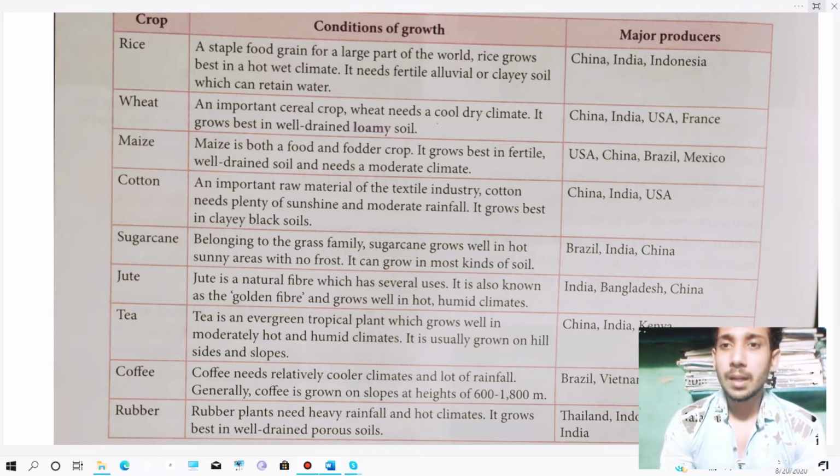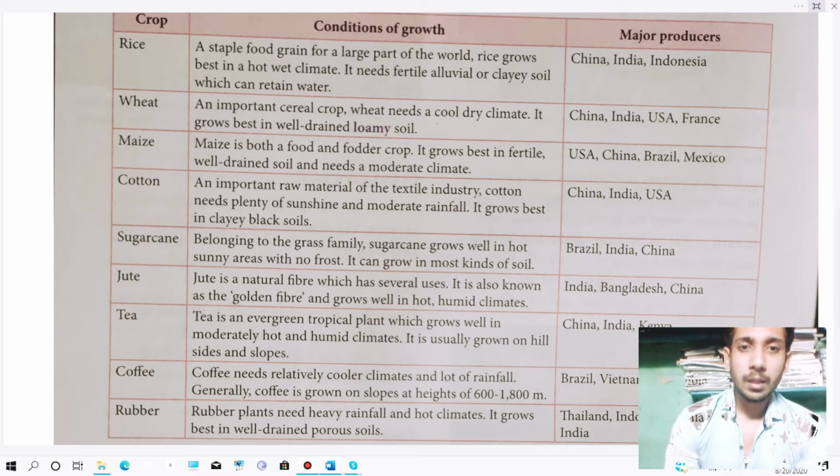The major producers are USA, China, Brazil, Mexico. Then we will go for cotton. An important raw material of the textile industry, cotton needs plenty of sunshine and moderate rainfall. It grows best in clay black soil. Means cotton needs plenty of sunshine, means sun rays, and moderate rainfall.